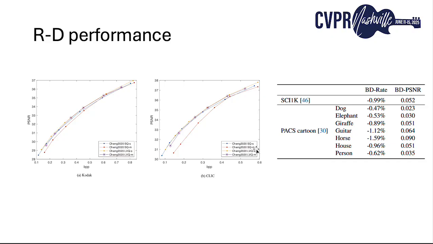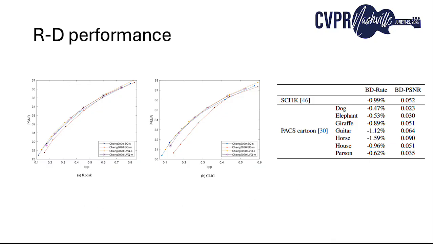On the right is a table showing domain adaptation results. Here, we evaluate models whose quantizers are adapted to the SCI1K and the PAX cartoon dataset. Again, our LVQ-based model shows consistent gains in BD-rate and BD-PSNR across all categories, without modifying any network components. In future work, we aim to further improve the effectiveness of LVQ-based domain adaptation to achieve greater gains.